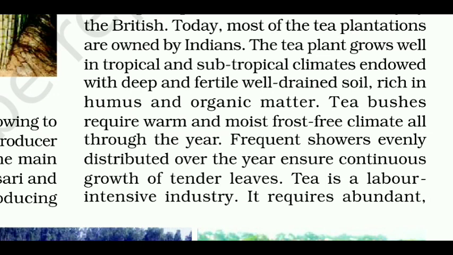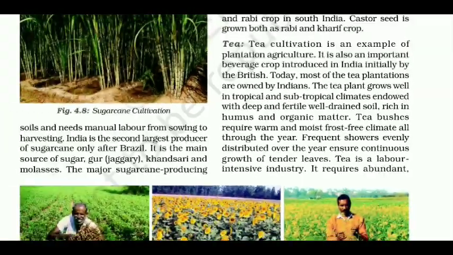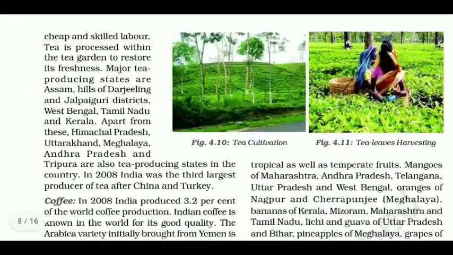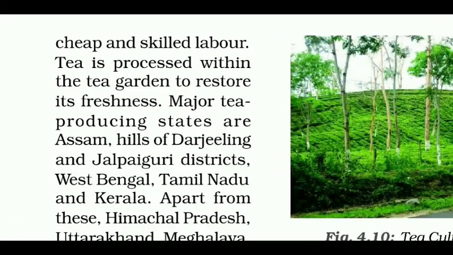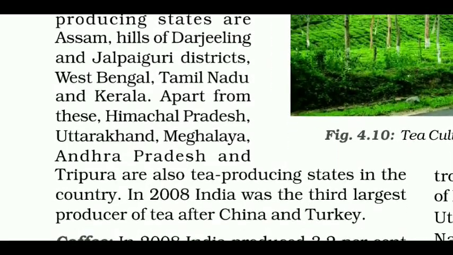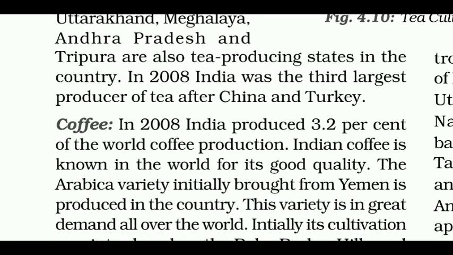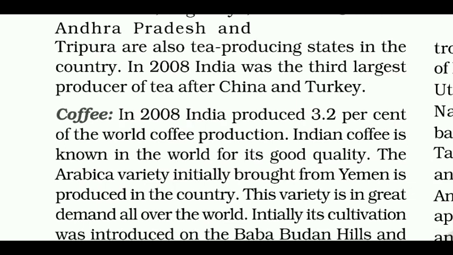Tea is a labor-intensive industry. It requires abundant, cheap and skilled labor. Tea is processed within the tea garden to restore its freshness. Major tea producing states are Assam, hills of Darjeeling and Jalpaiguri districts, West Bengal, Tamil Nadu and Kerala. Apart from these, Himachal Pradesh, Uttarakhand, Meghalaya, Andhra Pradesh, and Tripura are also tea producing states in the country. In 2008, India was the third largest producer of tea after China and Turkey.